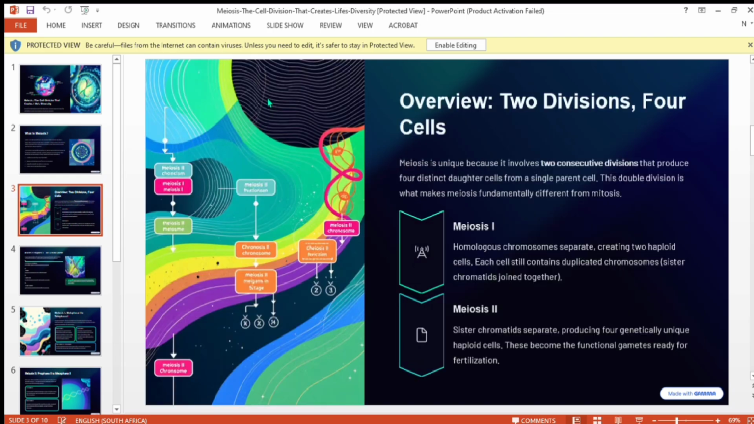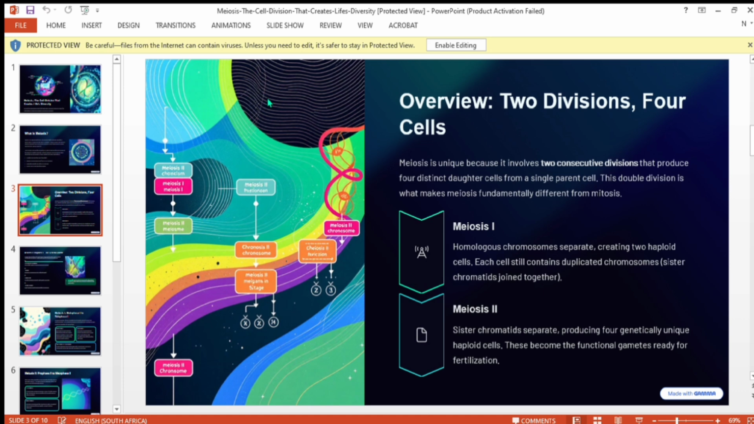Overviewing the 2 divisions for cells, there is meiosis 1 and meiosis 2. Meiosis is unique because it involves 2 consecutive divisions that produce 4 distinct daughter cells from a single parent cell. This double division is what makes meiosis fundamentally different from mitosis.